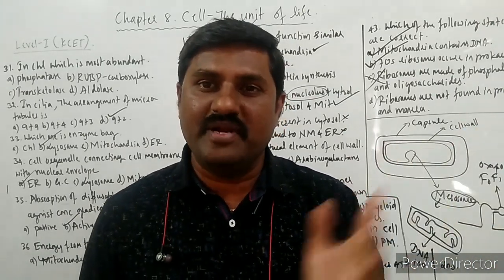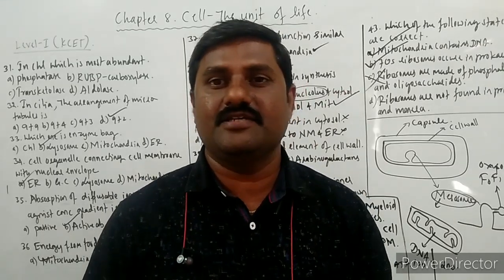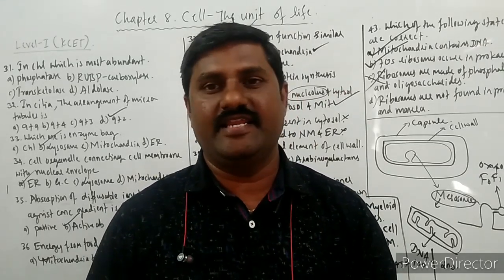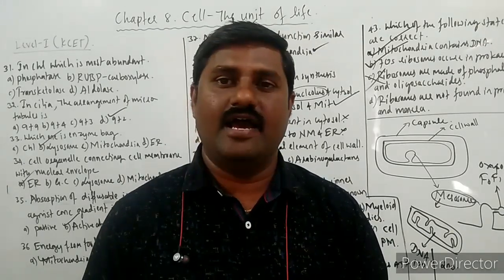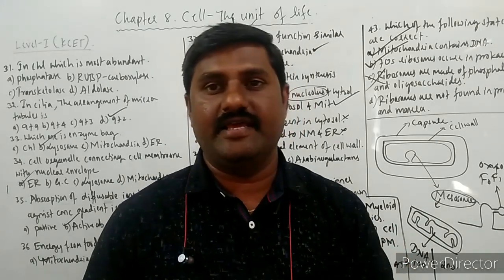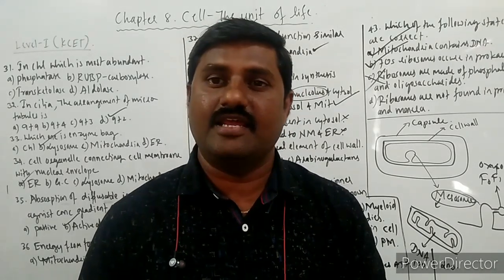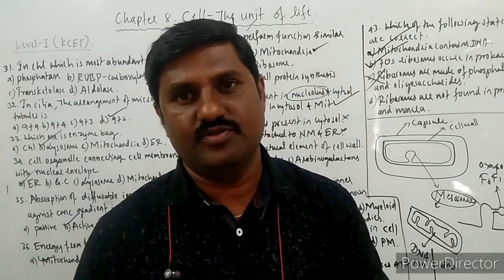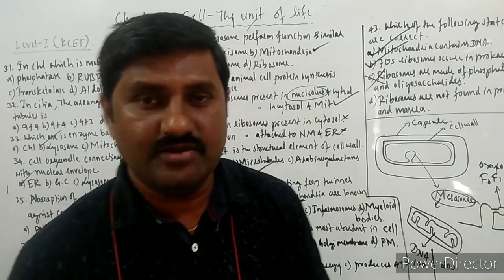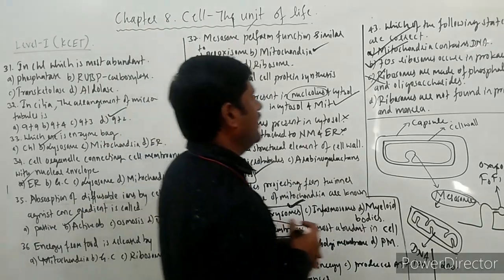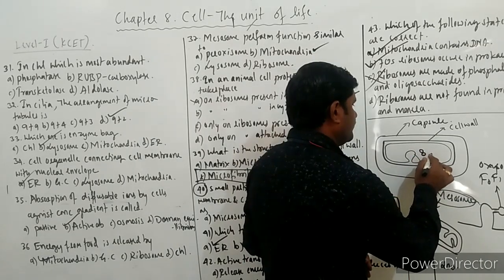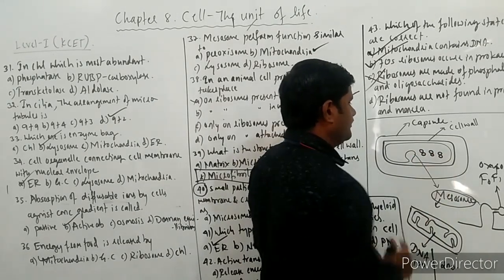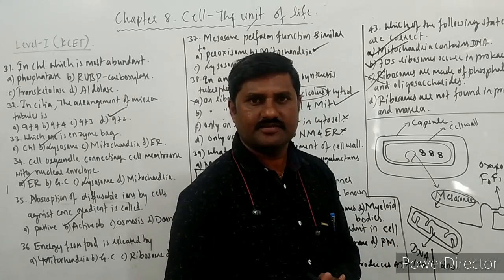Monera are primitive organisms consisting of true bacteria, eubacteria, as well as the primitive bacteria, archaebacteria. So already you know it better. That's why ribosomes are present in bacteria, of course. Bacterial cells have ribosomes.